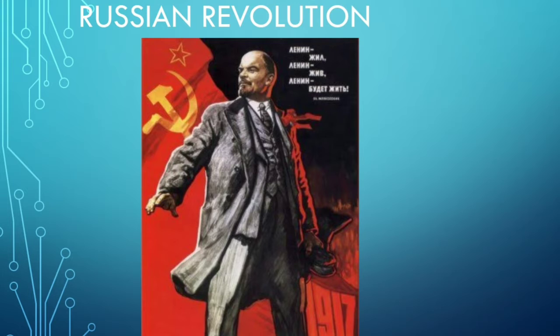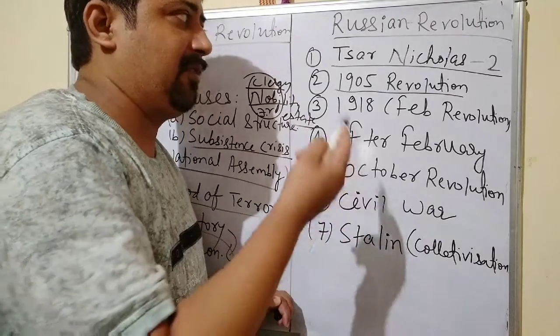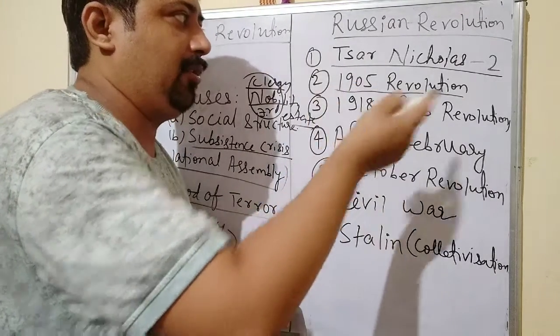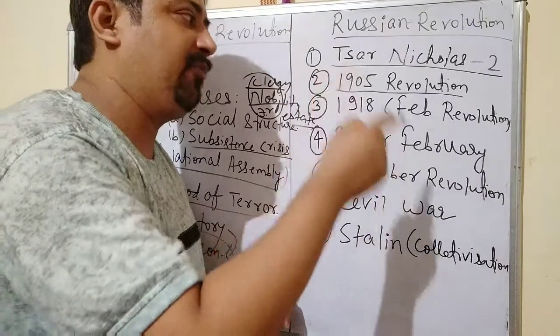Then in 1905, a revolution took place by the workers because they were not satisfied and some workers were dismissed by the owners of the factory. So ultimately they led the revolution under Father Gapon, who was a churchman, and they demanded their rights. Meanwhile, the Duma, that was a parliament, was demanded by the ordinary people, and finally the Duma was established, but Tsar Nicholas was not ready to accept any domination, any suggestion. He finally abolished the Duma.